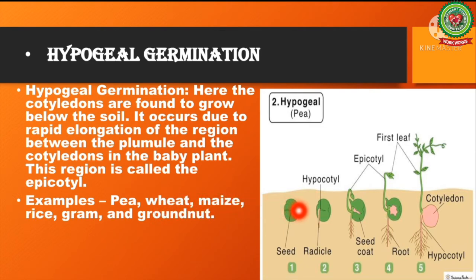Let's discuss one example of hypogeal germination, that is the pea plant. Here, the seed imbibes water, swells up considerably and the seed coat bursts. The radicle comes out first through the micropyle and forms the root system. Thereafter, the epicotyl elongates and pushes the plumule upward, which forms the aerial shoot. The cotyledons, however, remain under the soil and gradually dry up and wither away.